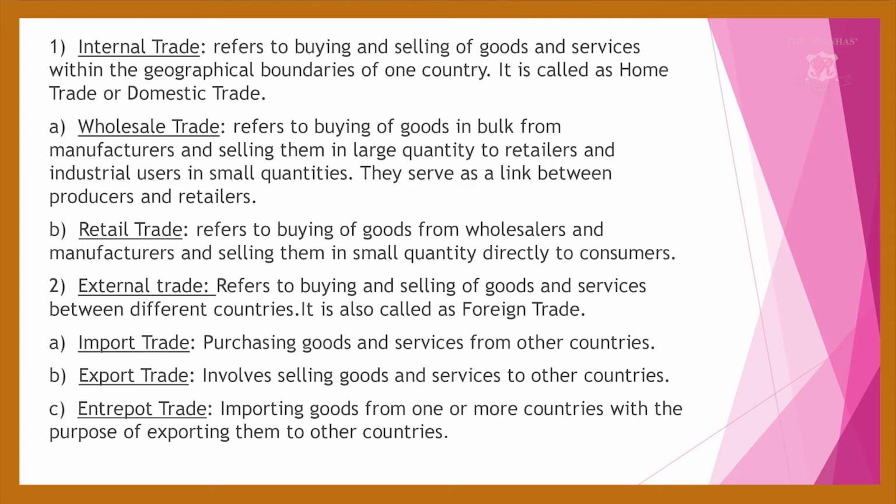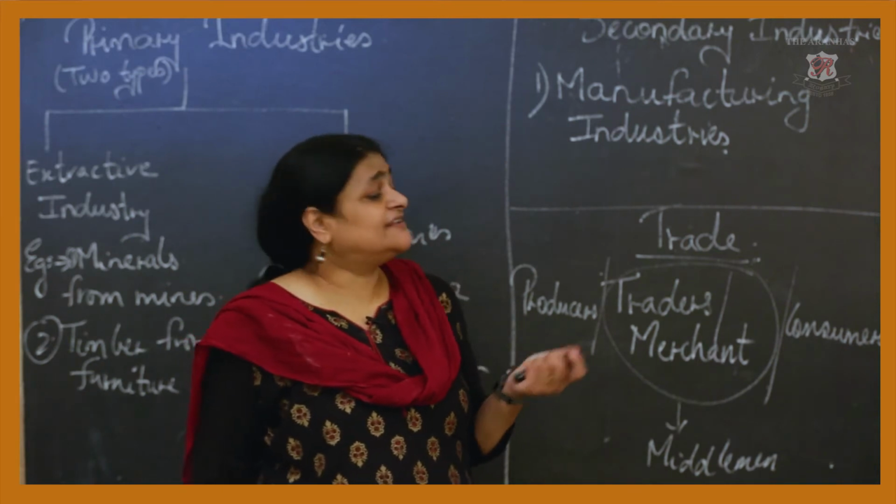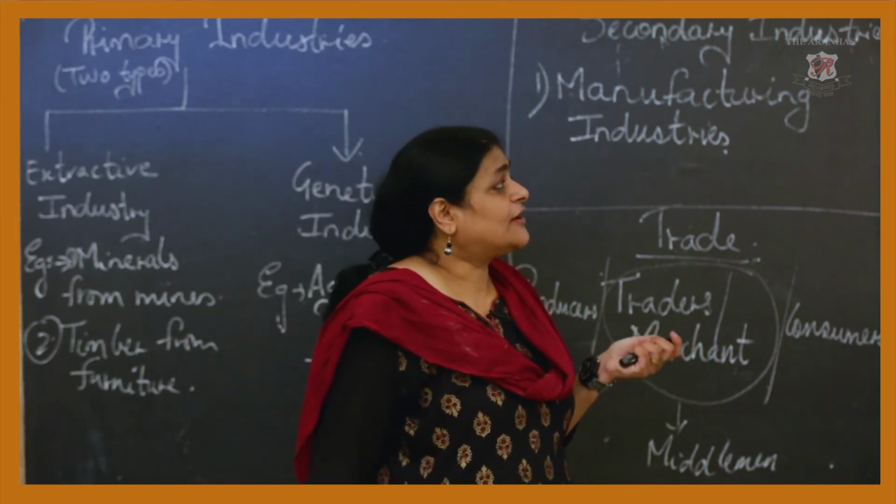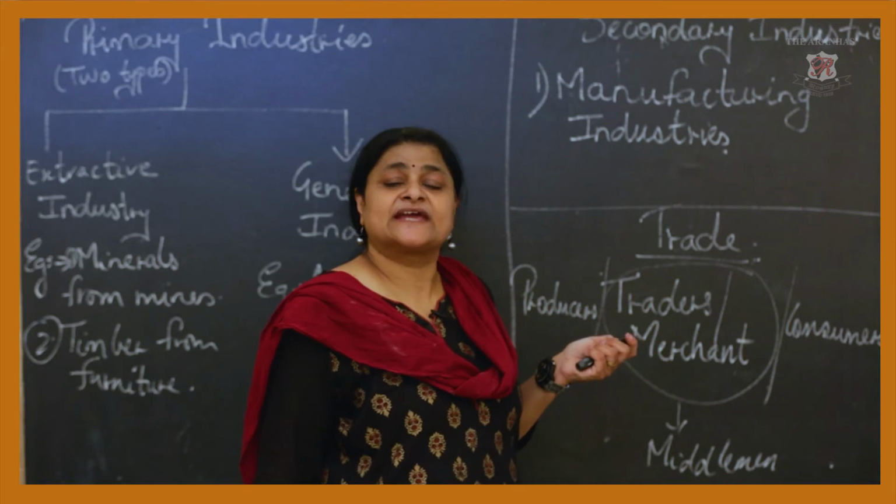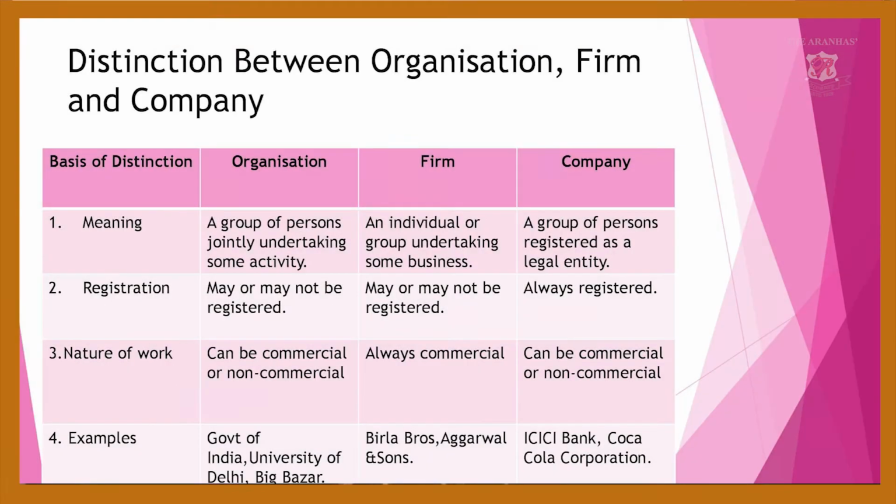Okay. Next, we are going to see the distinction between organization, firm and company. First of all, we are going to see what is meant by the term organization. Organization means a group of persons who are jointly undertaking the same activity.